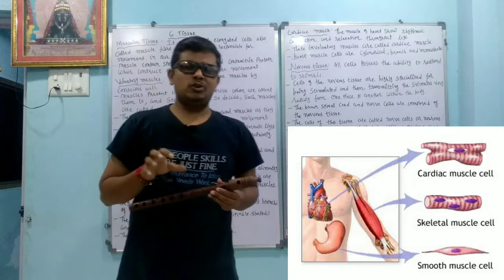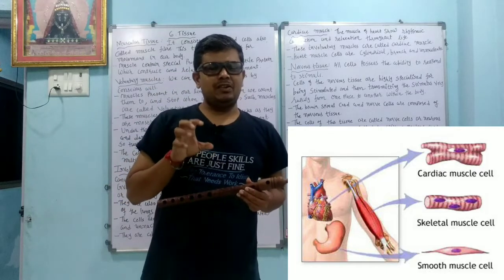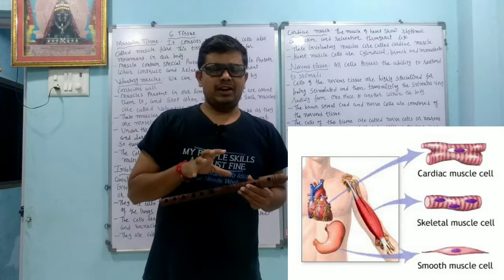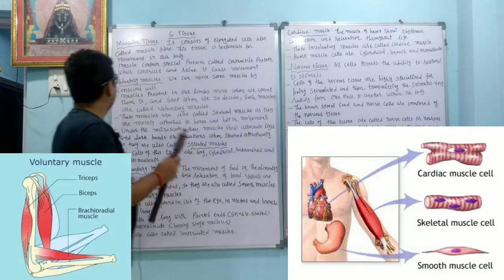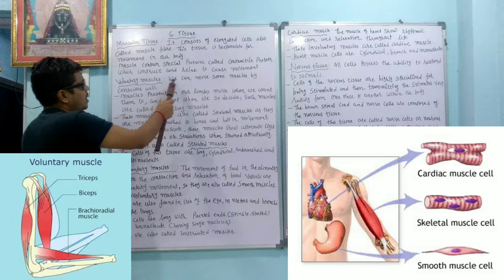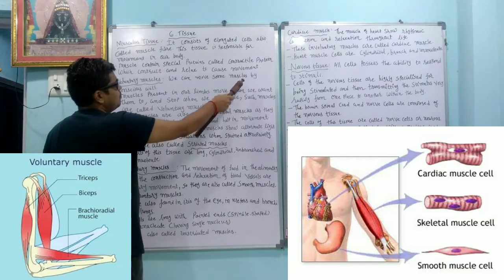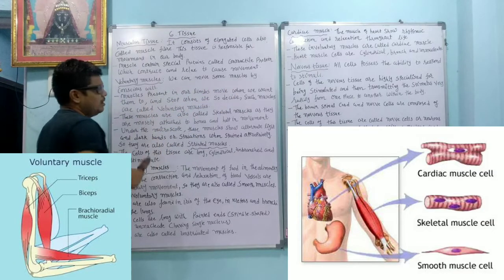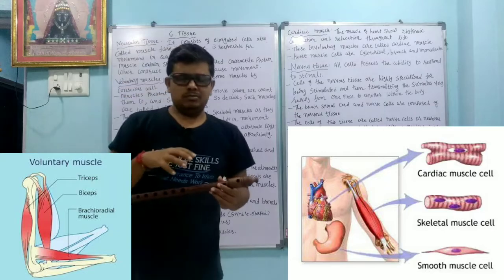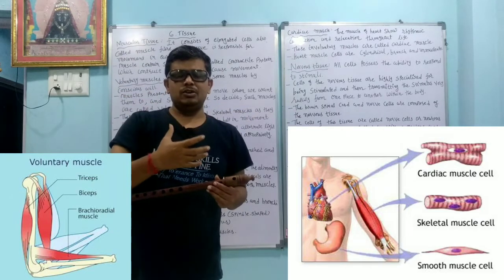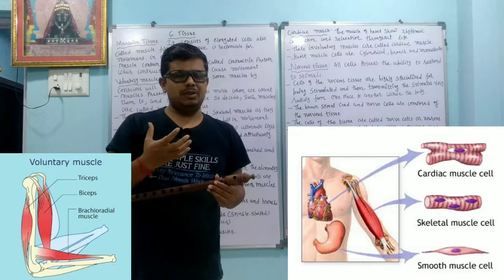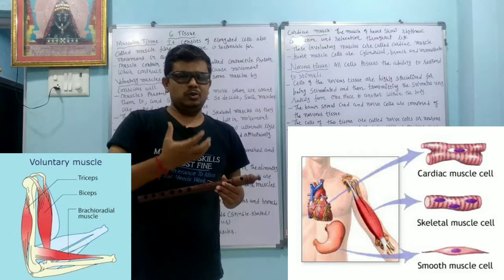The movement occurs because of the contractile protein, which can relax as well as contract, and because of that the movement occurs. Voluntary muscle: we can move some muscles by conscious will. Okay, we can move consciously. If I want to go somewhere, then I consciously do that activity. So at that time voluntary muscle comes in and does the work.